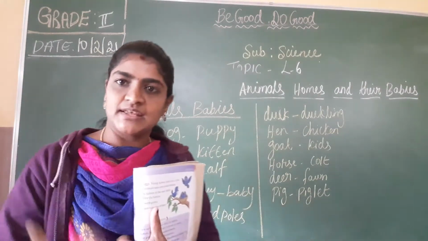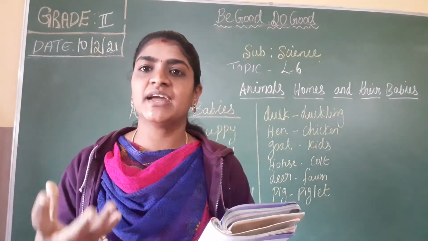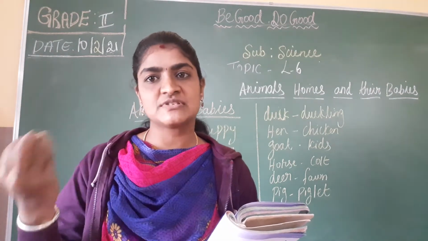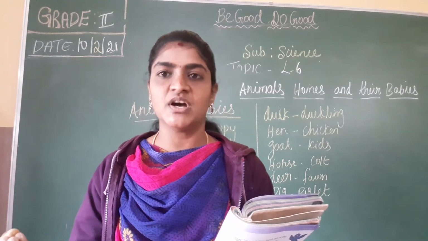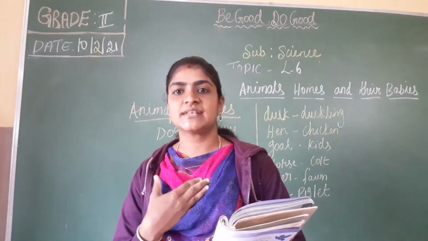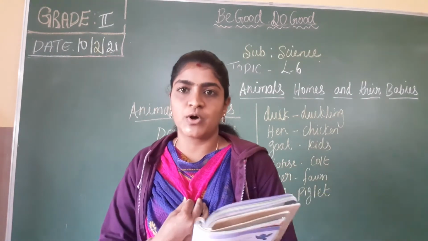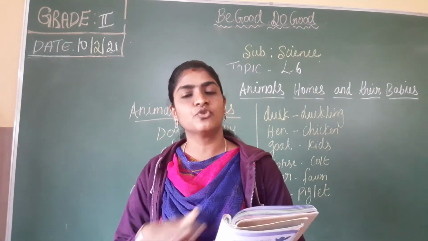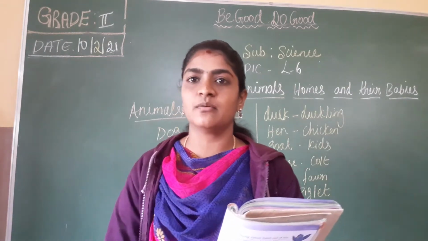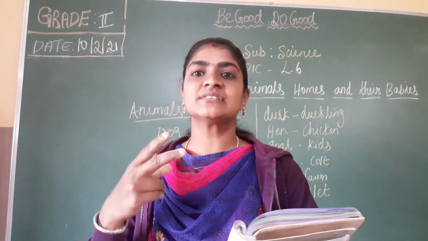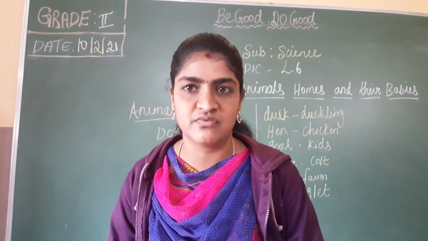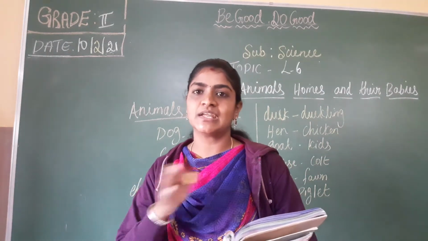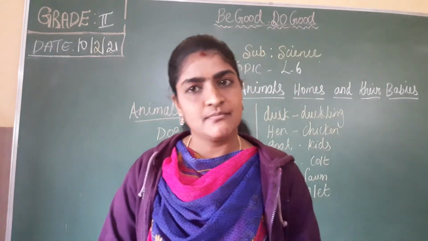Some animals directly lay eggs. For example, you can see the hen, it lays eggs. From the eggs we can see the chicks coming out of the eggshell. For example, you can take a human, dog or a cat. They give birth to young ones. They do not lay eggs, they directly give birth to young ones. So these two types of reproduction are there in animals. Now we are going to see the details about animals and their babies.